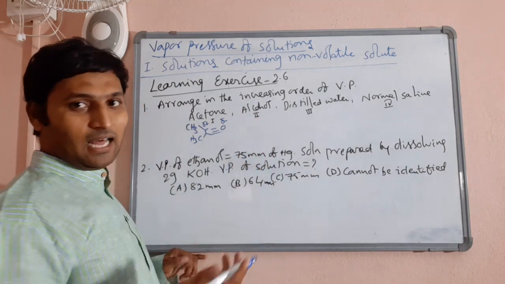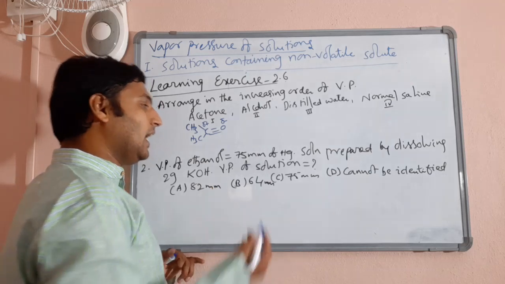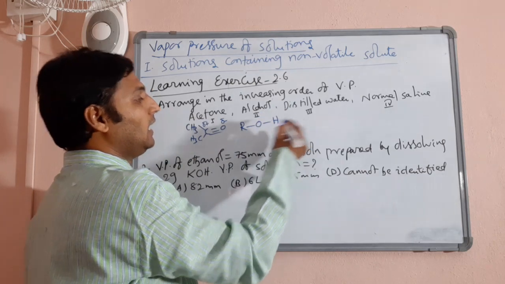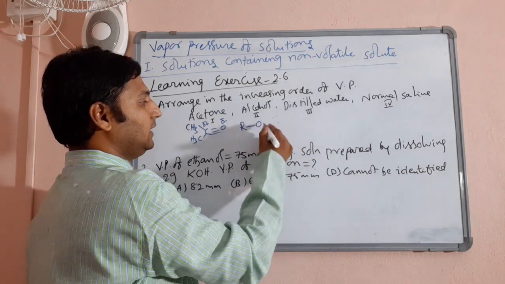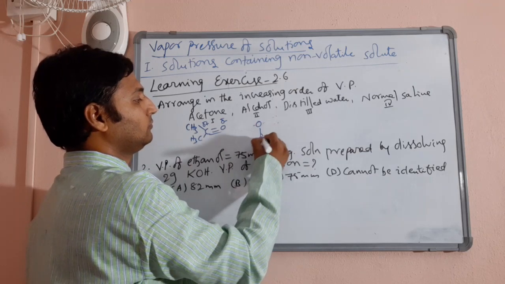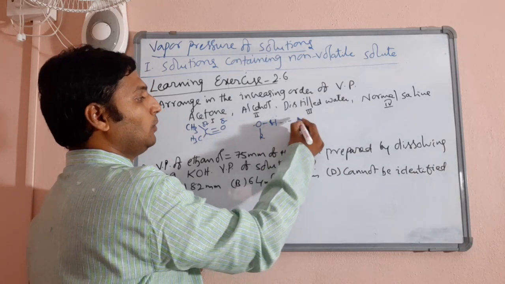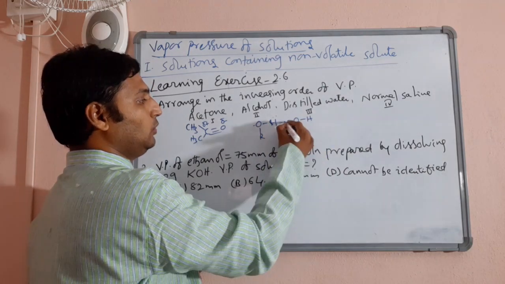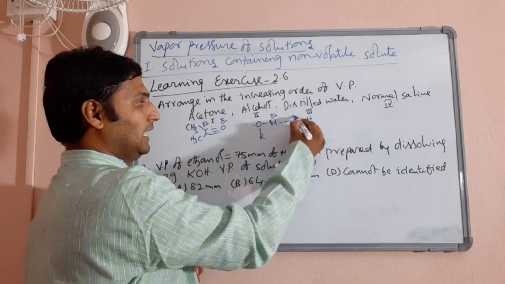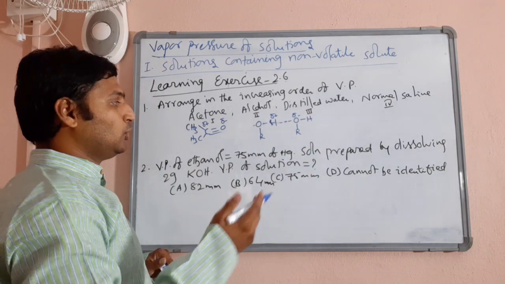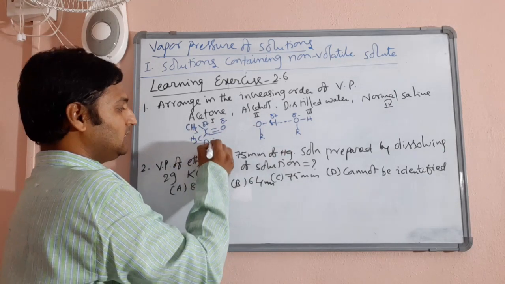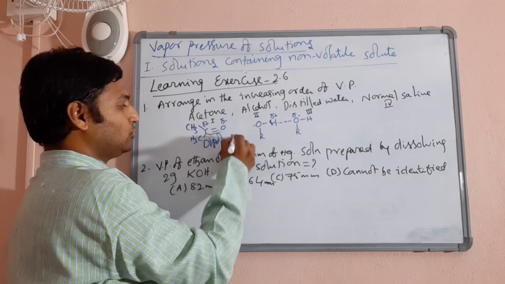Whereas in alcohol, any alcohol, it did not mention which alcohol it is, but any alcohol for that matter contains an OH group. So if I write the structure of alcohol like this, ROH, between one alcohol and other alcohol molecule there will be intermolecular hydrogen bond. Electropositive hydrogen of one alcohol and electronegative oxygen of the other alcohol. And you know very well, intermolecular hydrogen bonds are stronger than dipole-dipole forces. In this case what we have are dipole-dipole forces.